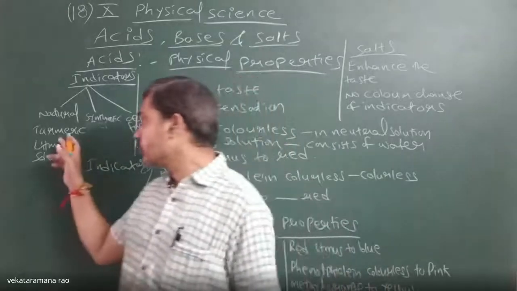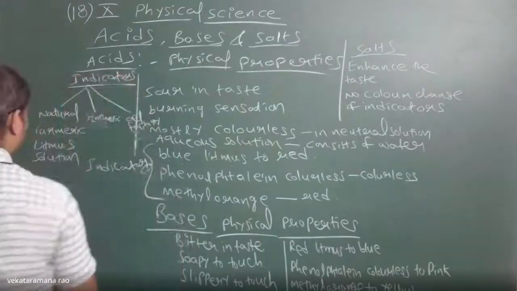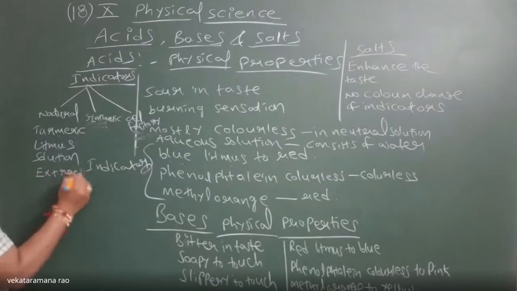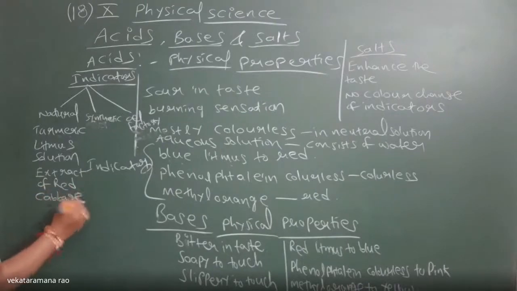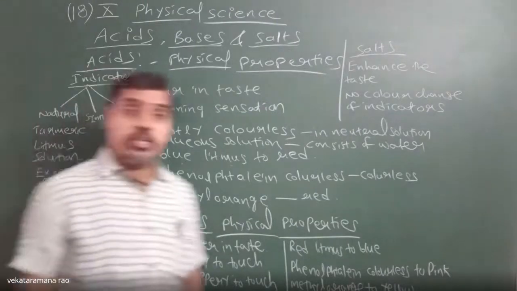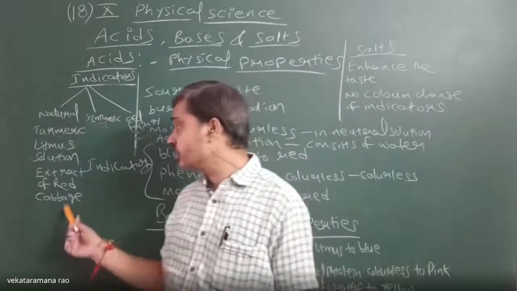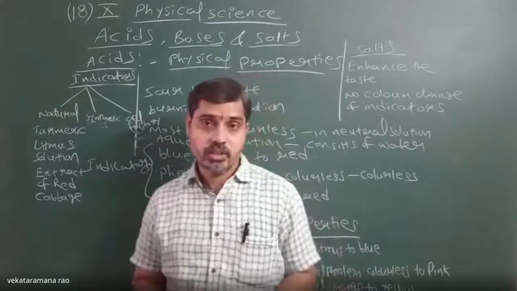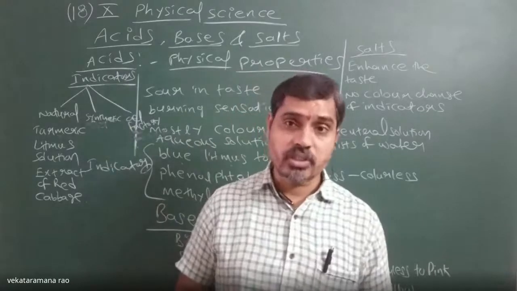So turmeric solution, litmus solution, extract of red cabbage, and extract of hibiscus. These are all natural indicators, which can change their colors in acids, bases and salts.